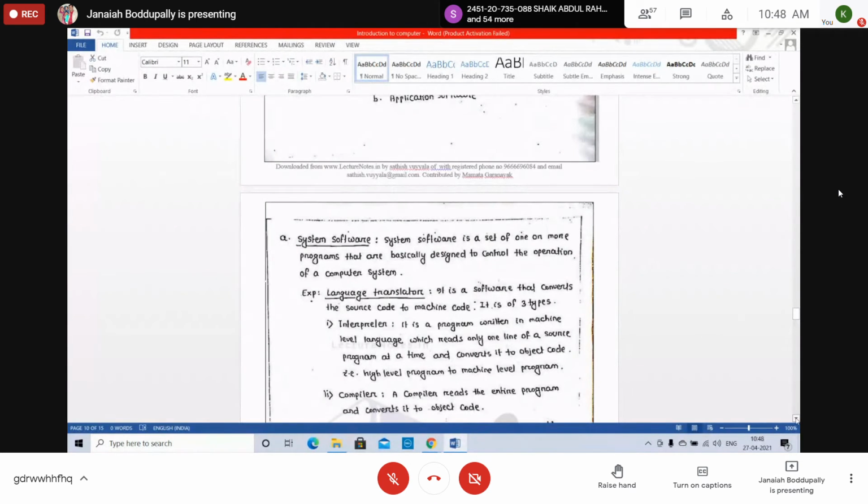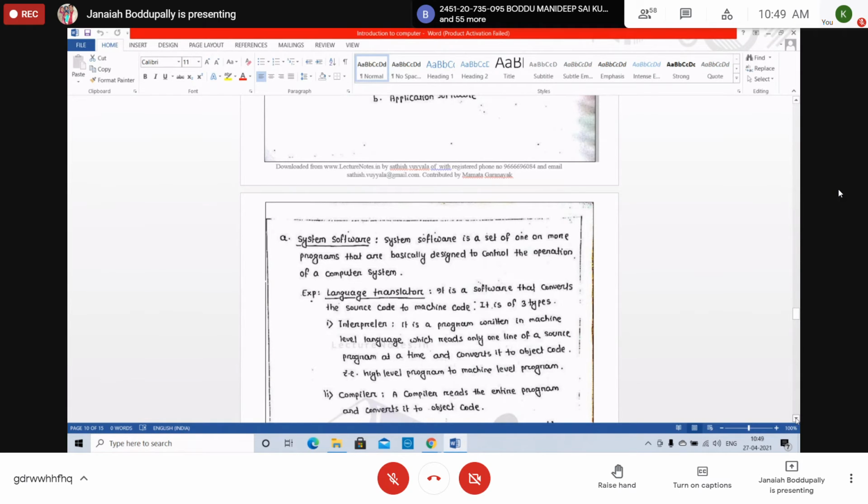Examples: language translators. All these are system software. Language translators convert the source code to the machine code. Suppose you have written a high-level language C program. How can the computer understand it? Then there are some language translators to convert our high-level language program into the machine-level language, the zeros and ones. That is binary. That is called machine code.